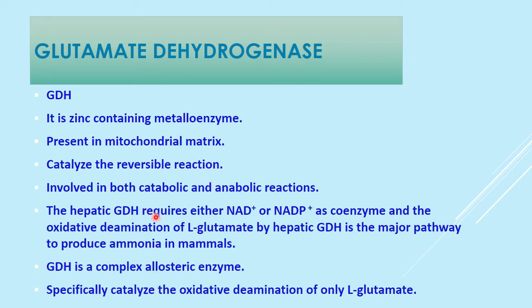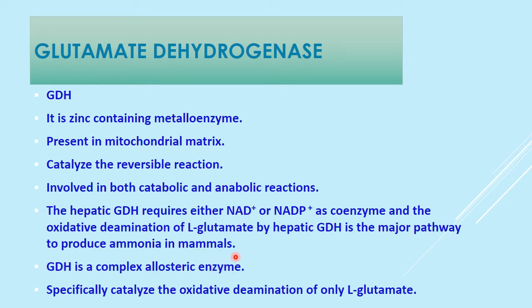It catalyzes a reversible reaction and is involved in catabolic and anabolic reactions. The hepatic glutamate dehydrogenase requires NAD and/or NADP, that is nicotinamide adenine dinucleotide and nicotinamide adenine dinucleotide phosphate, as coenzymes.